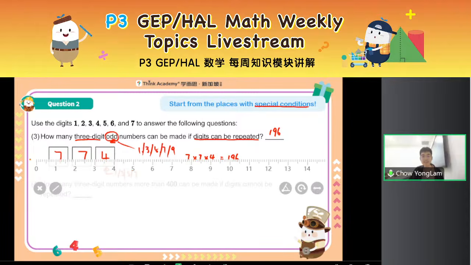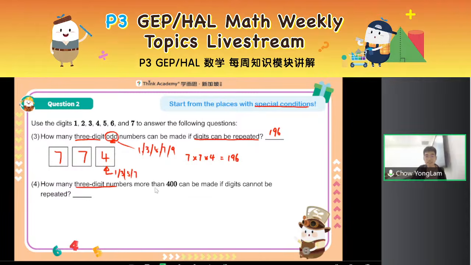All right, this time I'm still asking for 3-digit numbers, and I want them to be more than 400. And digits cannot be repeated, right? Let's list out our places and ask ourselves, if I want our number to be more than 400, which place has a special condition? Is it the ones, the tens, or the hundreds? I want it to be more than 400. 999 cannot, because I already said I only use the digits 1 to 7.